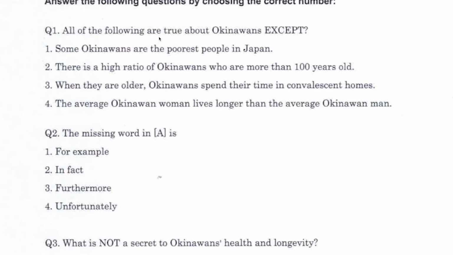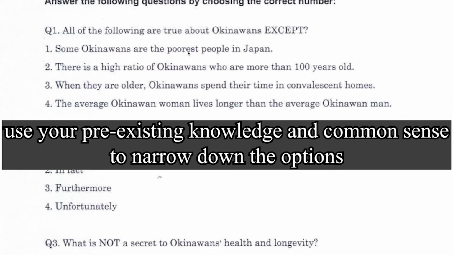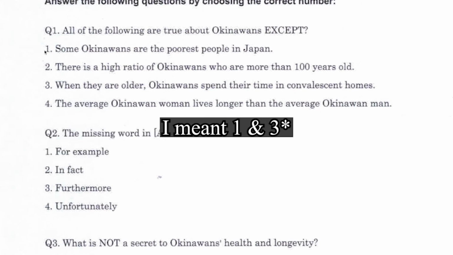All of the following are true about Okinawans, except: 1. Some Okinawans are the poorest people in Japan. 2. There is a high ratio of Okinawans who are more than 100 years old, which is true. 3. When they are older, Okinawans spend their time in convalescent homes. 4. The average Okinawan woman lives longer than the average Okinawan man, which sounds true. So we only need to check 1 and 2.